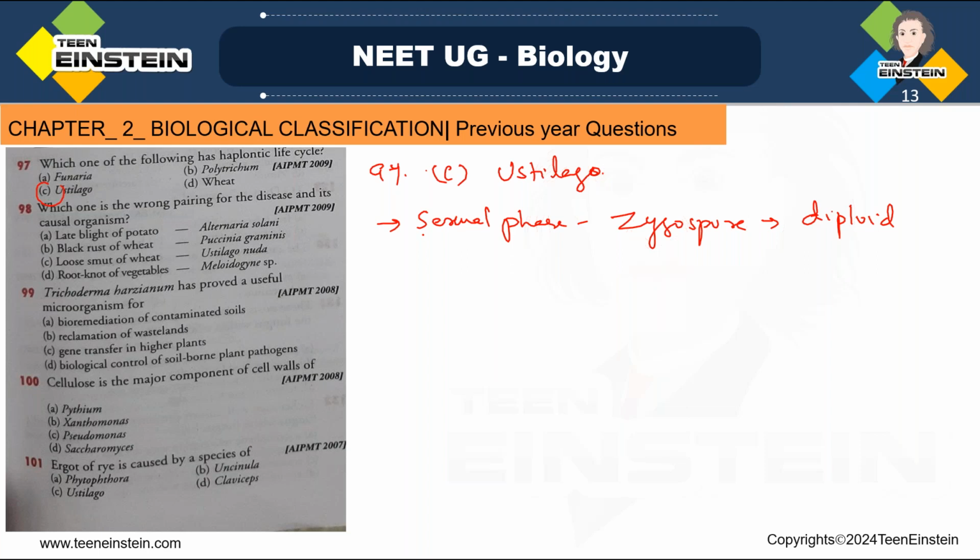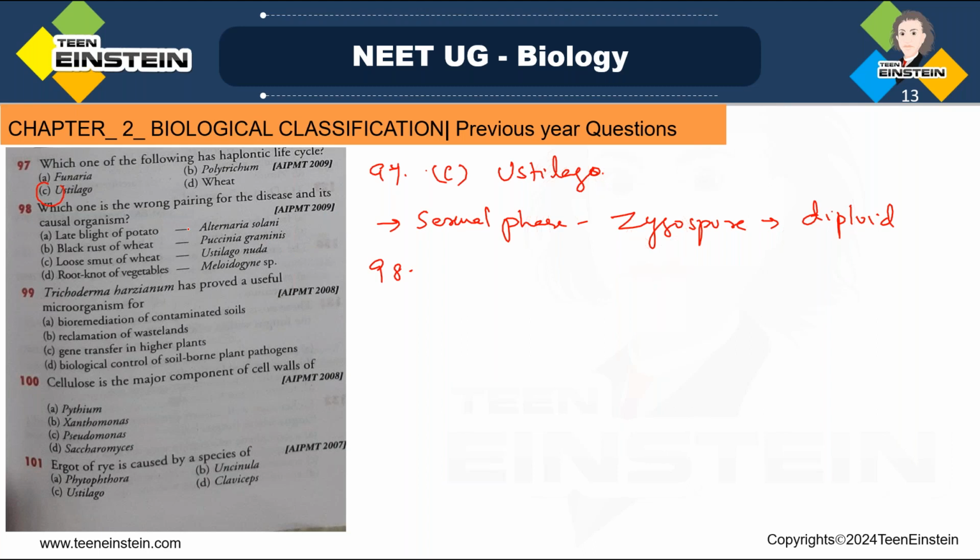So Eustilago has only a haplontic life cycle, because the only diploid structure is the zygospore. All other stages are haploid. A sexual cycle in which everything is in the haploid stage is called a haploid or haplontic life cycle. So Eustilago has a haplontic life cycle. Okay. Next question, question number 98.